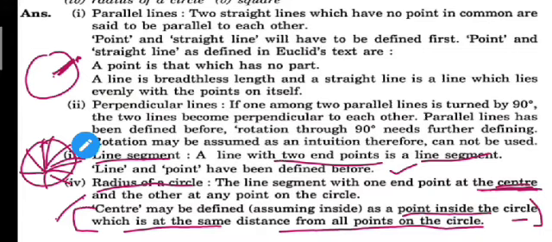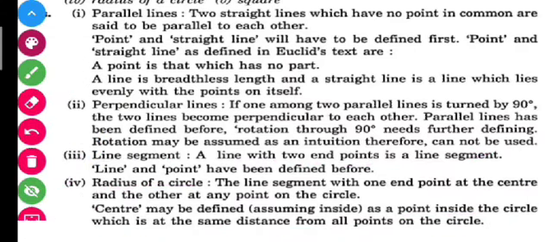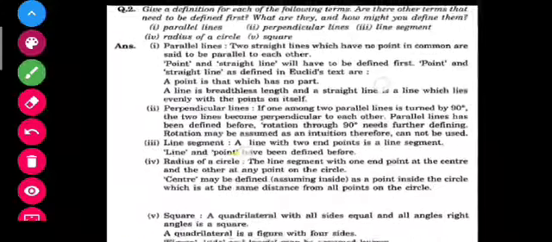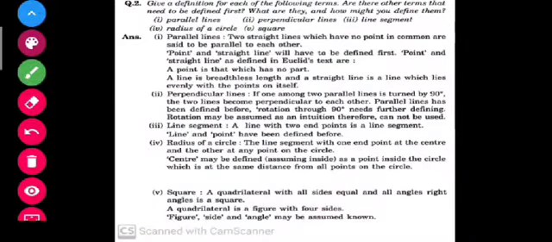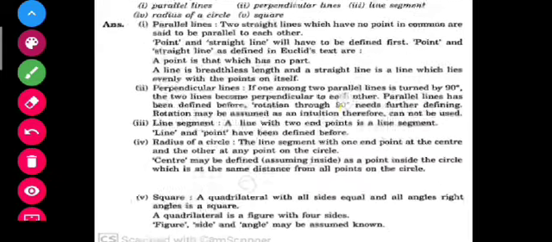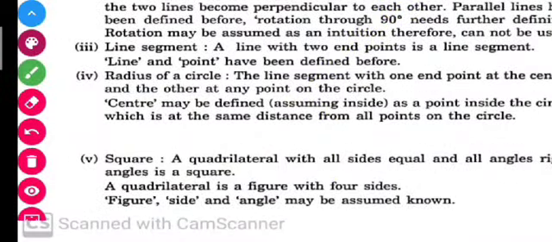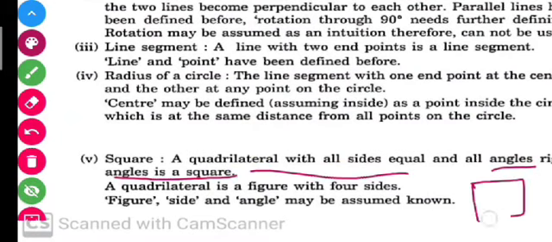So students, now let us move to our next question, where one definition is also given, that is square. What do you understand by square? A quadrilateral with all sides equal and all angles equal is a square. You know that a square is a four-sided figure in which all sides are equal and all angles are equal to 90 degrees. A quadrilateral, you know what a quadrilateral is? Yes, a quadrilateral is a four-sided figure, right? So figure, side and angle must be known to you. Okay, with this your question number 2 will be completed.